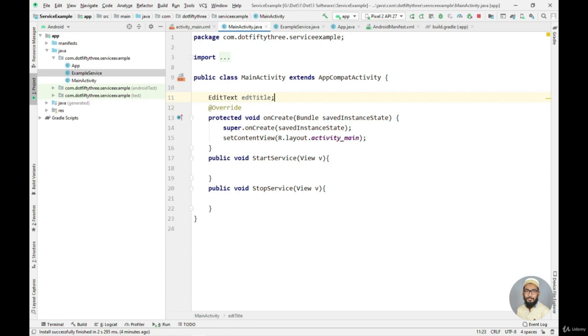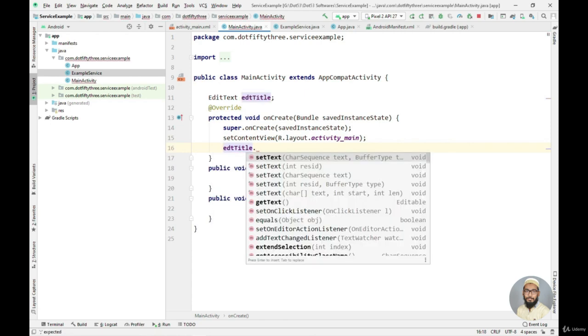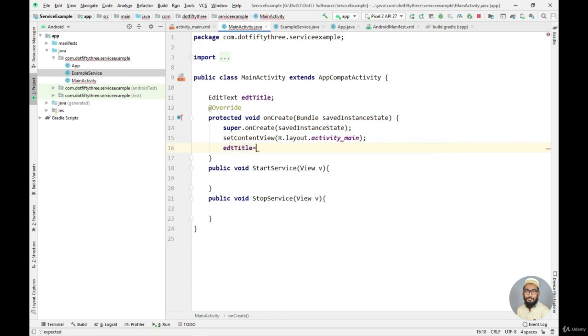Okay, so I can simply say edtTitle equals findViewById(R.id.edtTitle).